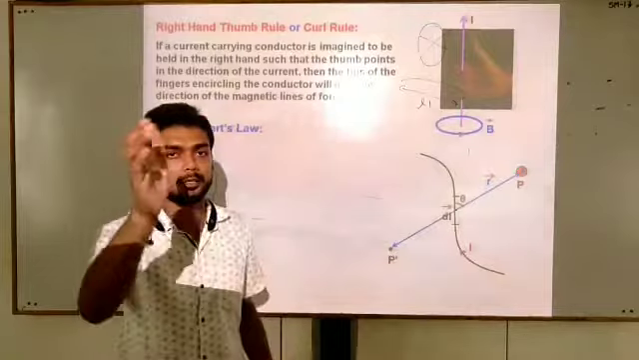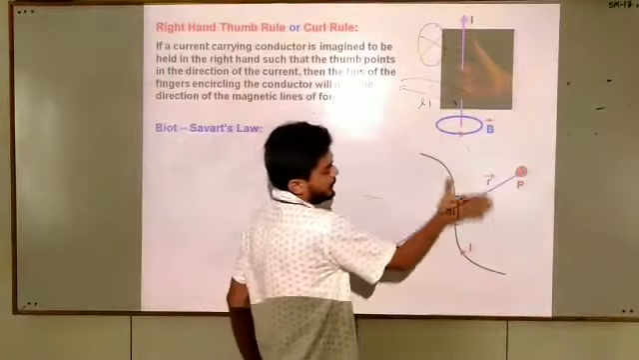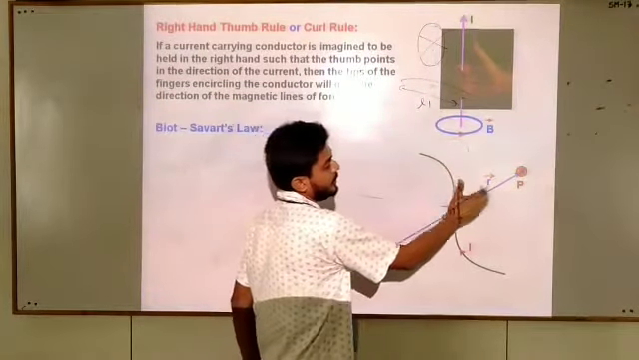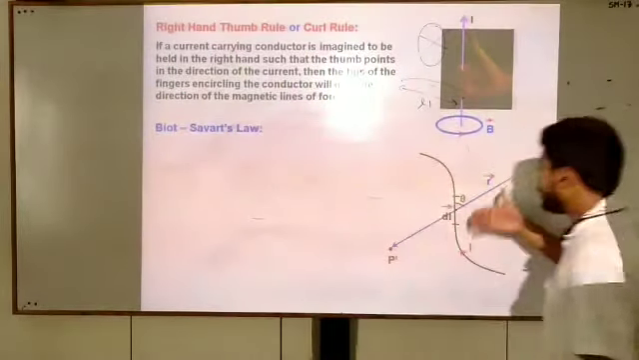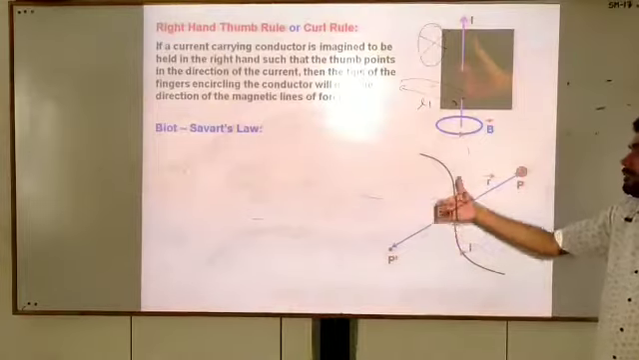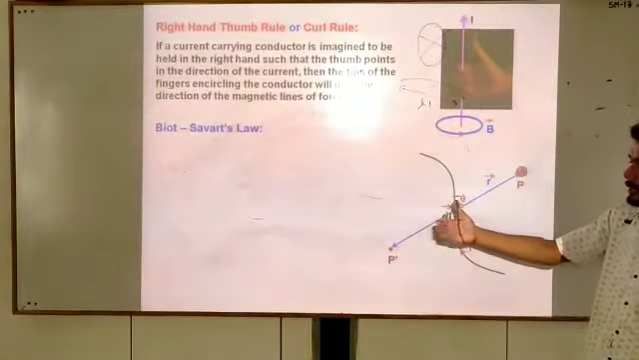Because we are using the right hand thumb rule, it says the thumb in the direction of current, then curl finger is entering. Here it is pointing out. But if you hold from this side, then thumb is in the direction of current and curl finger is coming out.